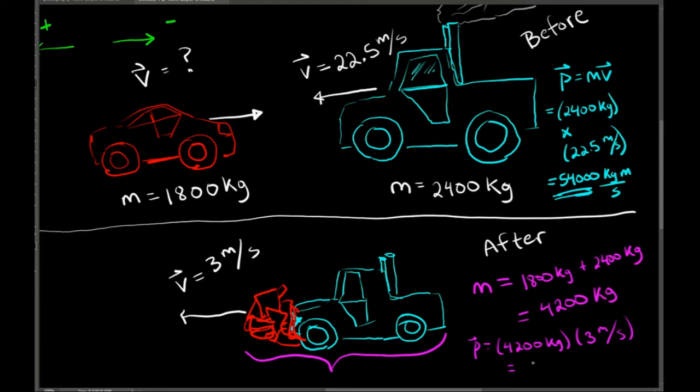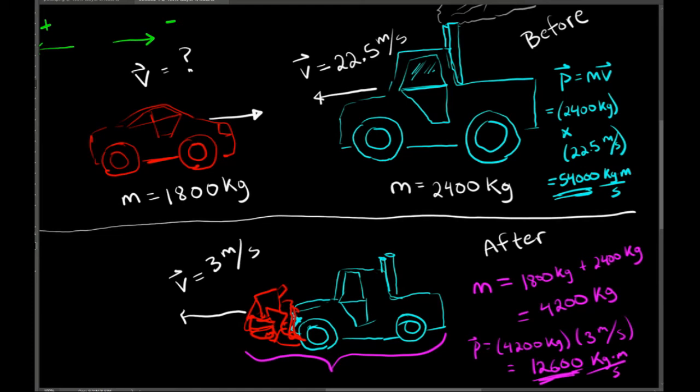So the total momentum of our system after the collision is just going to be the mass, 4,200 kilograms, times the velocity, 3 meters per second, which is 12,600 kilogram meters per second.